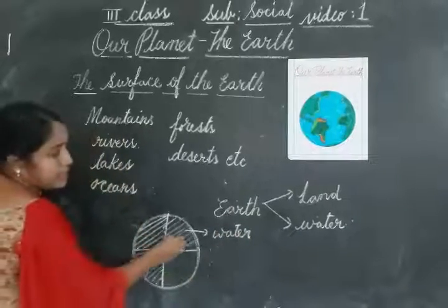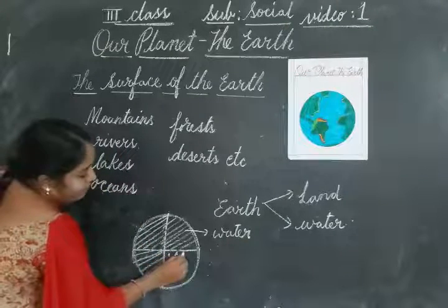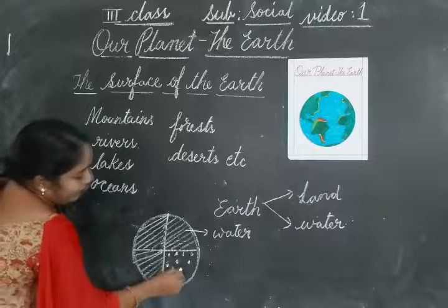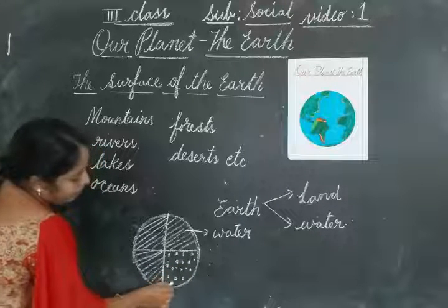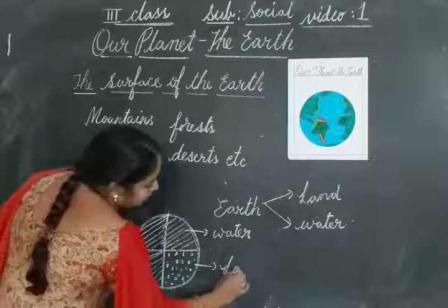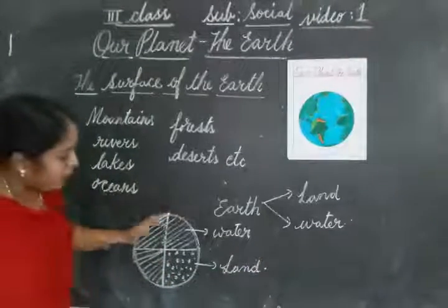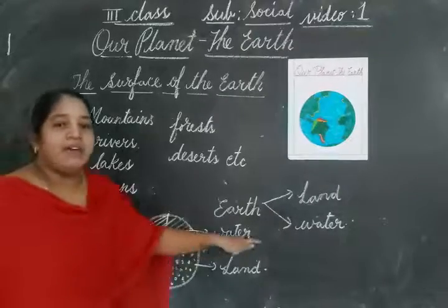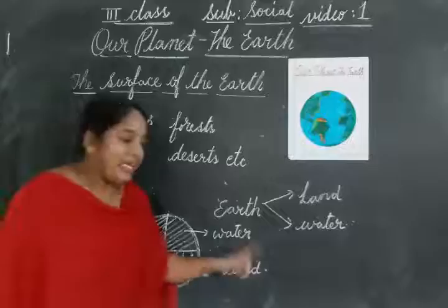So 3 parts of the earth are covered with water, and only one part of the earth is land. Clear, children? So if you divide the earth into 4 equal parts, 3 parts of the earth are covered with water and only one part is land.